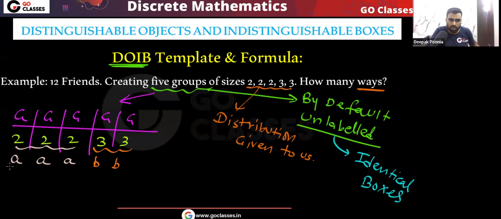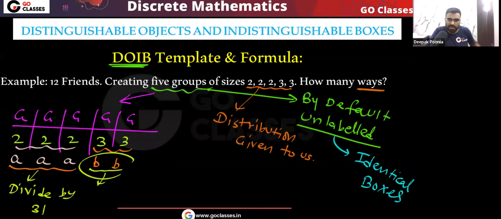Very simple point. So remember, because we have 3 A's, these are repeated elements, right? So what we will do? We will divide by 3 factorial. And because here we have 2 elements, repeated elements, what we will do? We will divide by 2 factorial. Okay, that's it. So our final answer will be what?